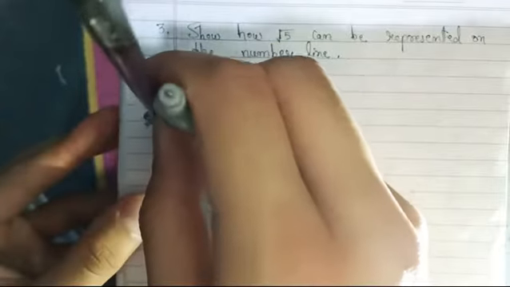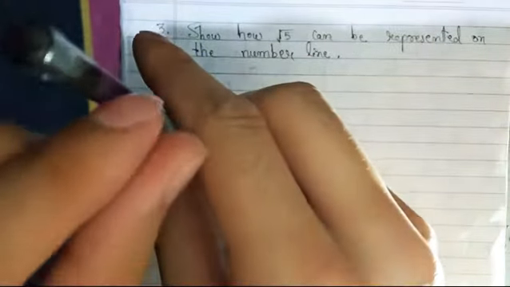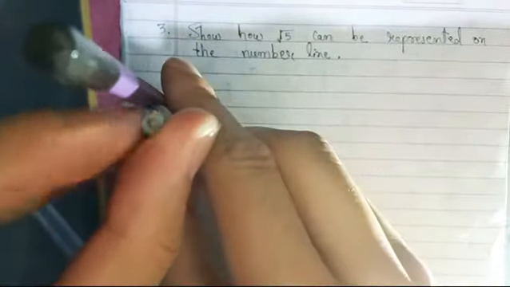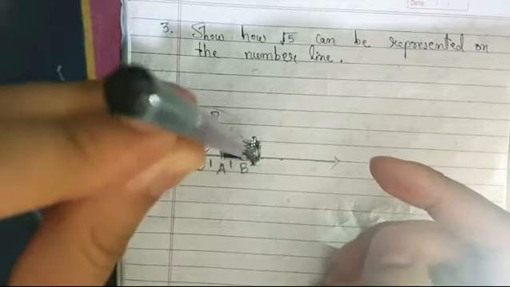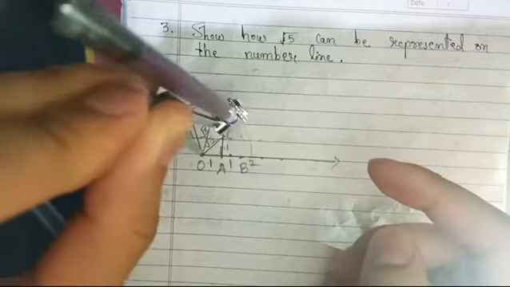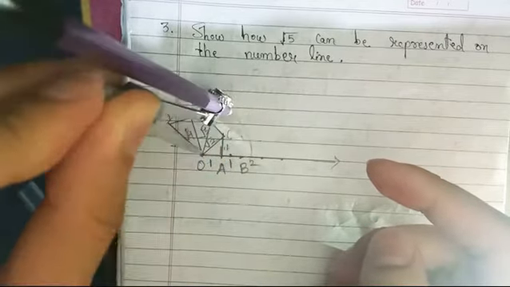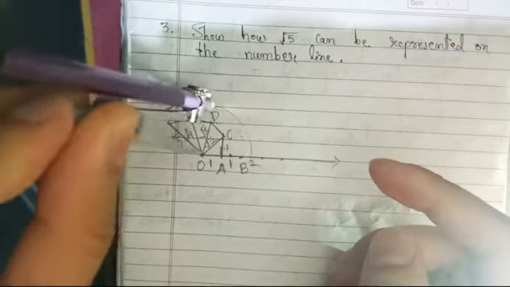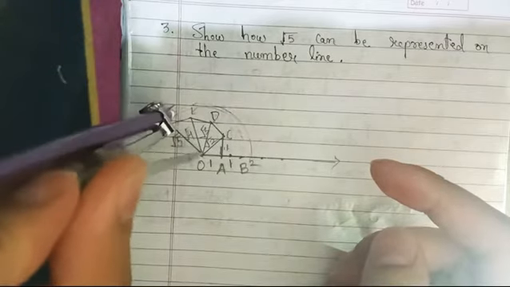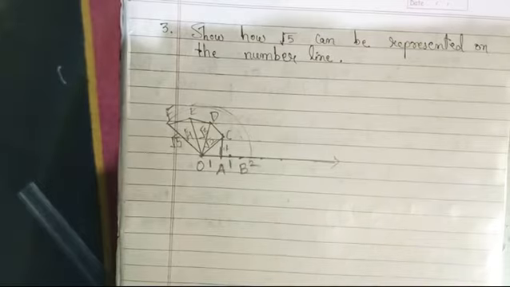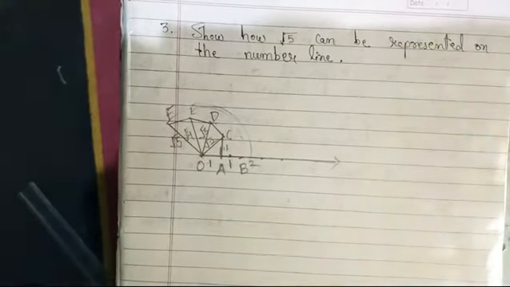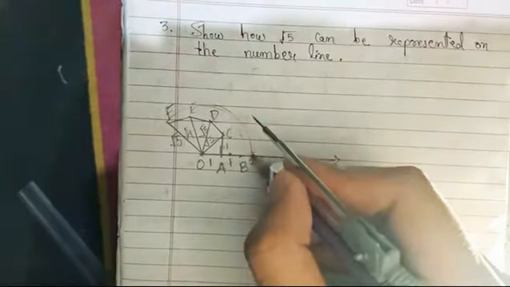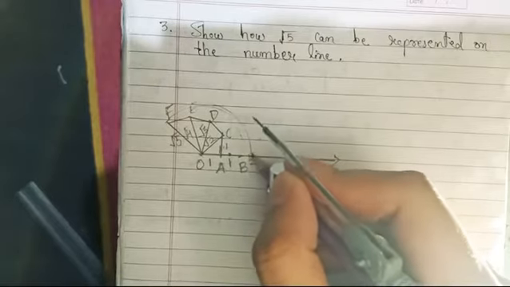With the help of a compass, from this F point we will draw a circle, and then we will get a point over here, just about the point of 2.